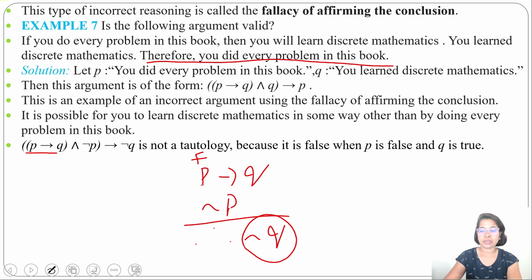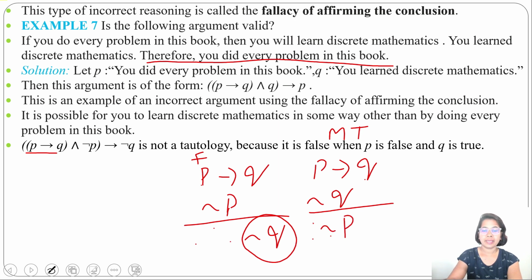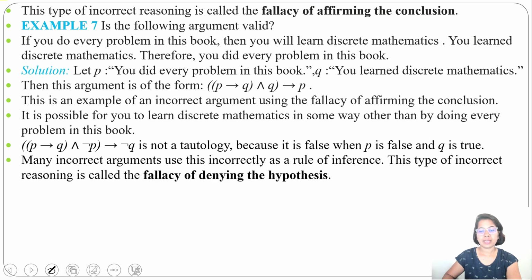It's just the opposite of modus tollens. According to modus tollens, if P implies Q is true and negation Q is true, meaning Q is false, then P should be false. But here, in the case of the fallacy, it's given negation P is true, then negation Q should be true. This is not true. It's called the fallacy of denying the hypothesis.